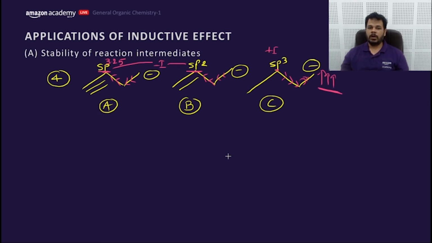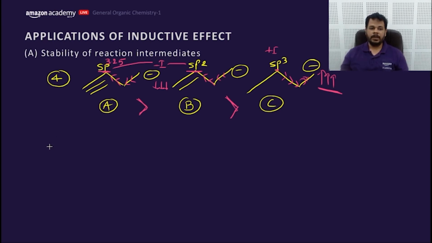This withdrawing effect decreases the charge. That means, my dear friends, the stability order would be A, B and C, because they are withdrawing more, so negative charge decreases, so stability increases.